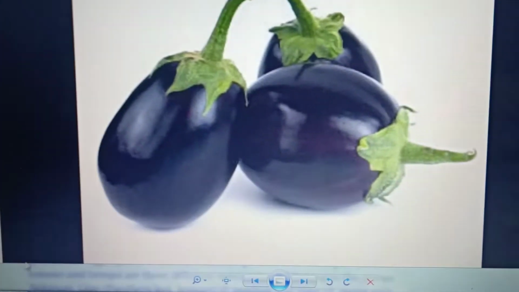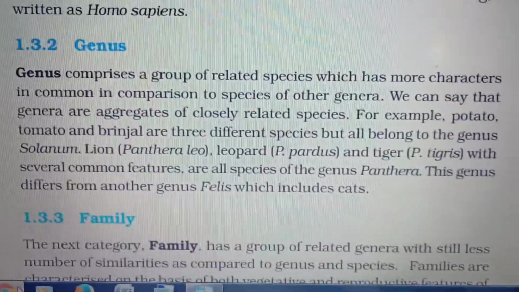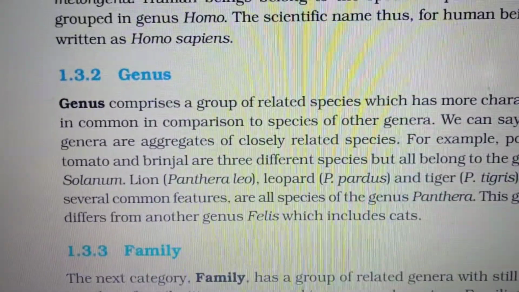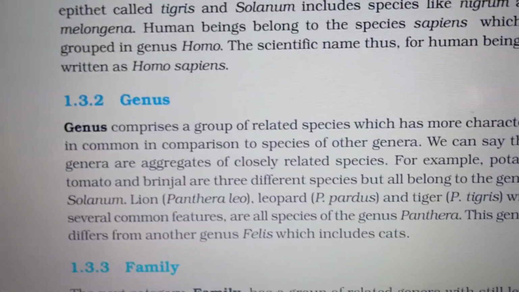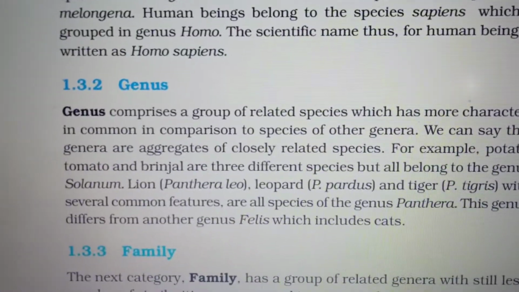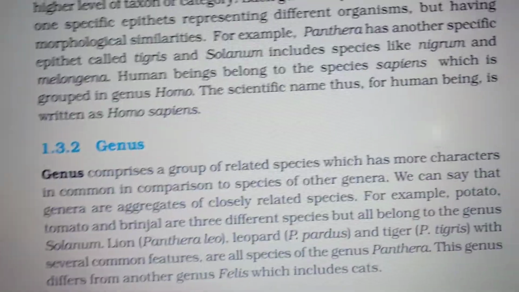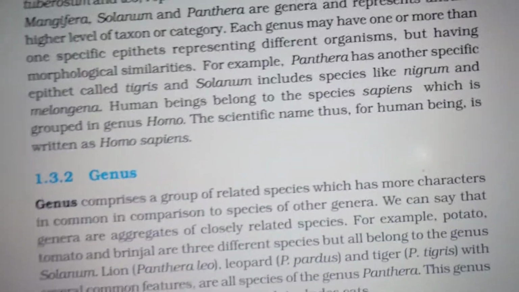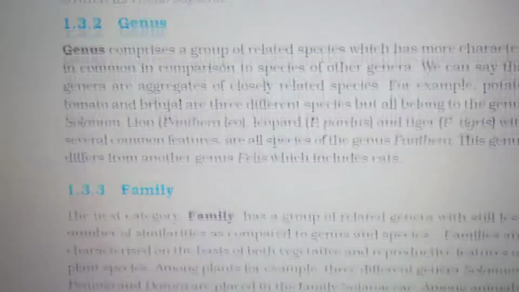And we'll see about genus. It comprises a group of related species. All the species are related species, that is, the species will have more characters in common. For example, I said the same thing, plant example, we'll see potato, tomato, brinjal. All these are the same genus, Solanum, but different species. But they represent vegetables. Then we'll see family. Family is a group of related genera.